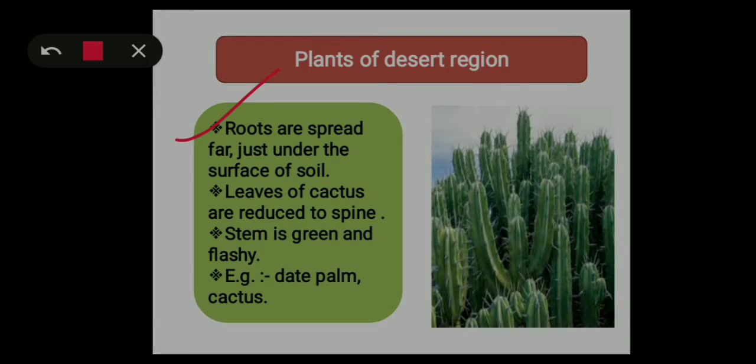Next characteristic is, as you can see over here, the leaves of cactus have spines, and it helps to prevent water loss. Next one is the stem of this cactus is green and fleshy, and it helps them to prepare food. Examples of plants of desert region: date palm and cactus.